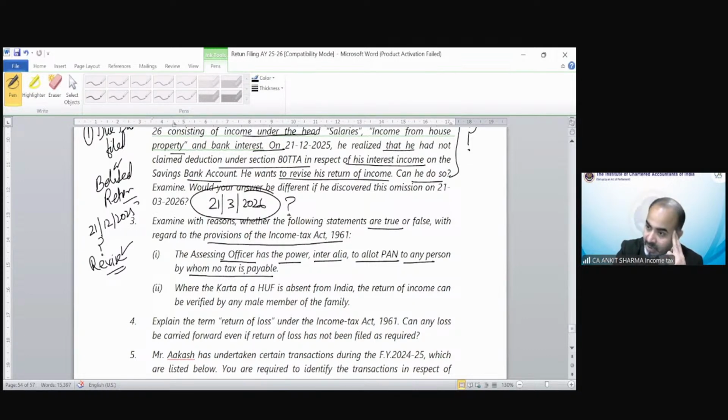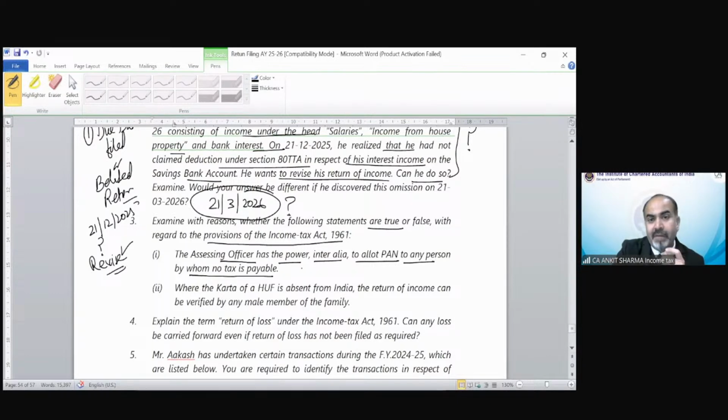Mr. Vayakuntu Savu Mayana is asking whether a penalty is applicable for a belated return. No penalty, of course; 1,000 or 5,000 could be paid. It is a fee, not a penalty, under Section 234F. 1,000 would be there if your total income is up to 5 lakh. If it is exceeding 5 lakh, then 5,000 rupees need to be paid. Clear? But if it is a return filed on the due date, then you can revise it easily. There would not be any penalty.